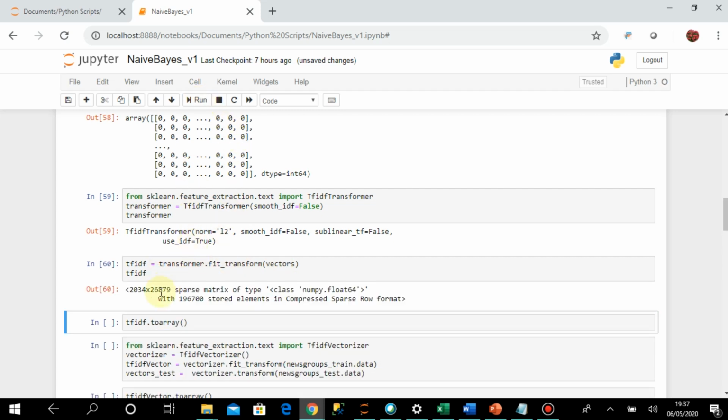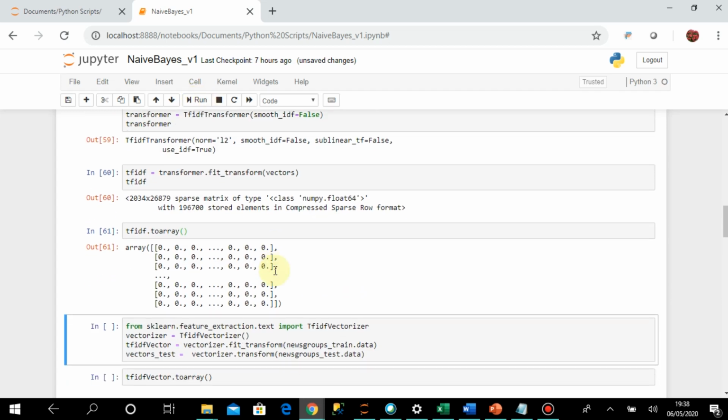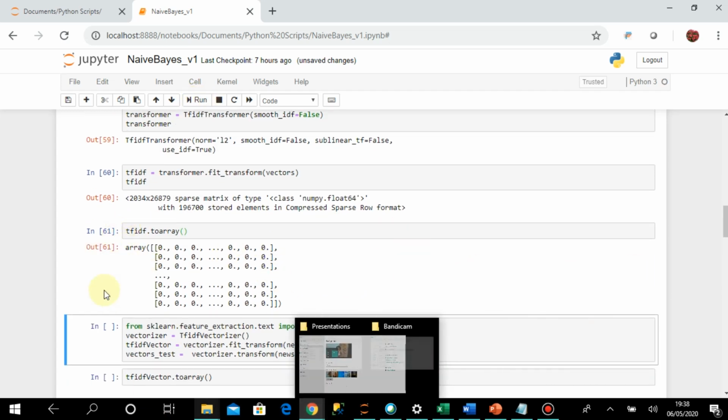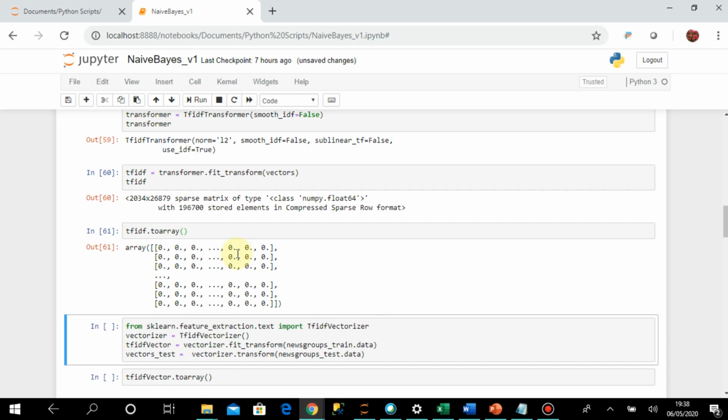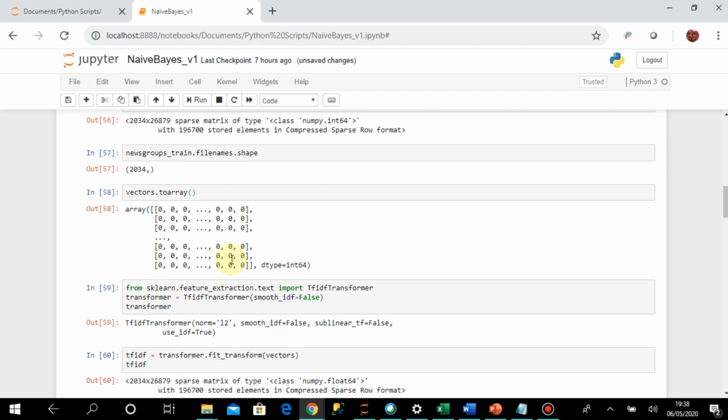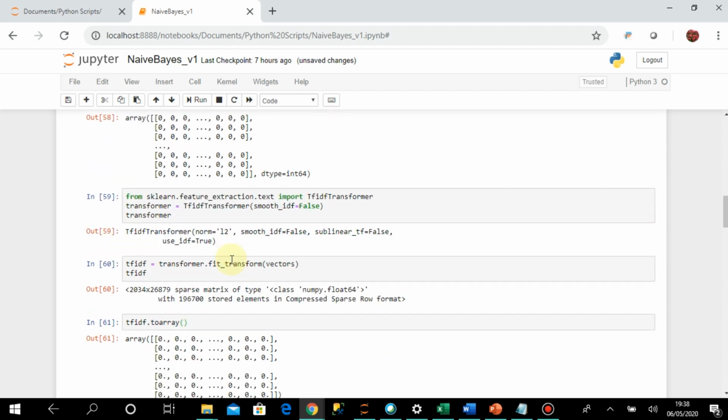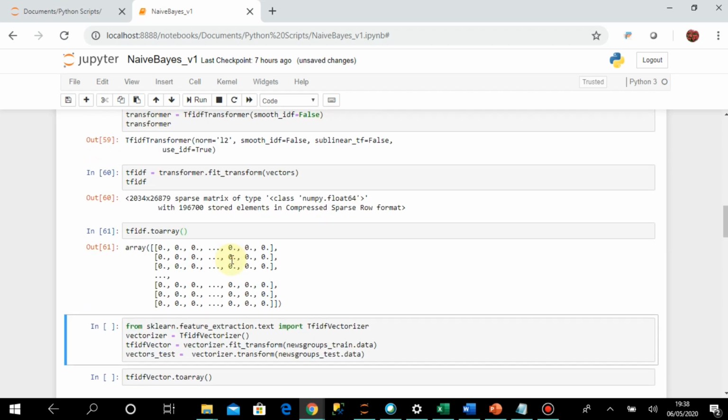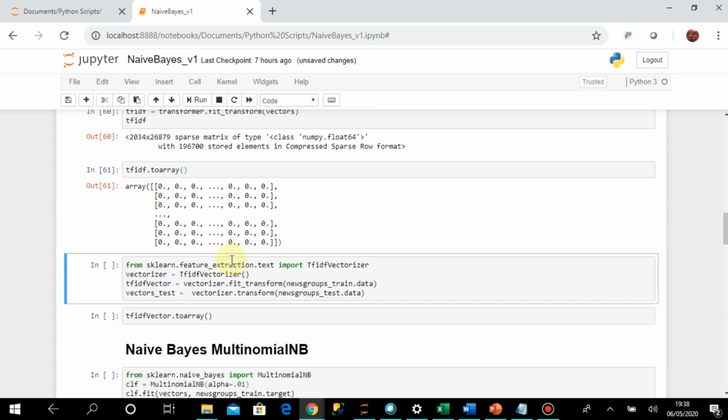From the 2034 by 26879 sparse matrix, now it is created, but some normalization is done on that data set. Let us convert this to an array. You can see that again I am getting an array, a collection of values, but now they are floating point numbers, because some normalization was done, and some unnecessary data frequencies were removed and normalized.